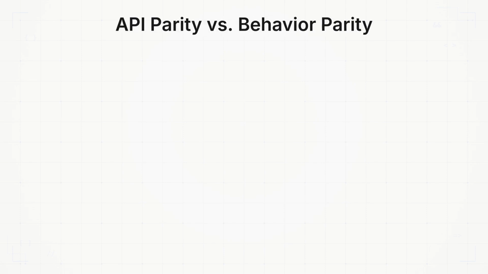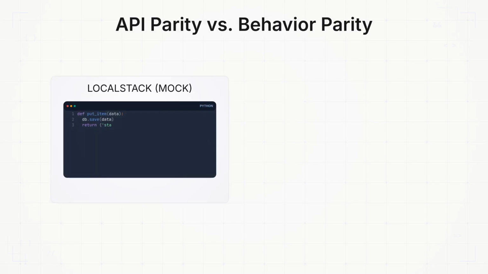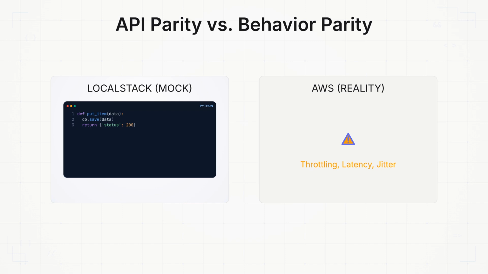The fundamental issue is the difference between API parity and behavior parity. LocalStack is a clean room implementation of AWS APIs, usually written in Python. It mimics the shape of the requests and responses, but it rarely mimics the internal constraints of the actual managed services. Take S3 eventual consistency or DynamoDB throttling as examples. In LocalStack, a put item followed by a get item will almost always succeed instantly because it's backed by a local database with zero network overhead.